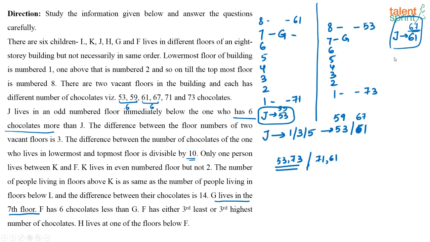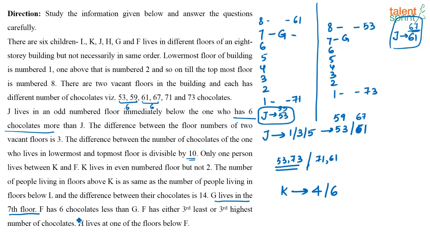Now, let us continue. What else is given? Only one person lives between K and F. Then it says that K lives in an even numbered floor but not 2. So where can K live? K can live either in floor 4 or 6. Let us wait for the statement about the number of people. F has 6 chocolates less than G. Okay, so if this is the case, I know that J is 53 and 59, that set is already taken, right? J is 53, and the other person who is living above J has 59 chocolates.